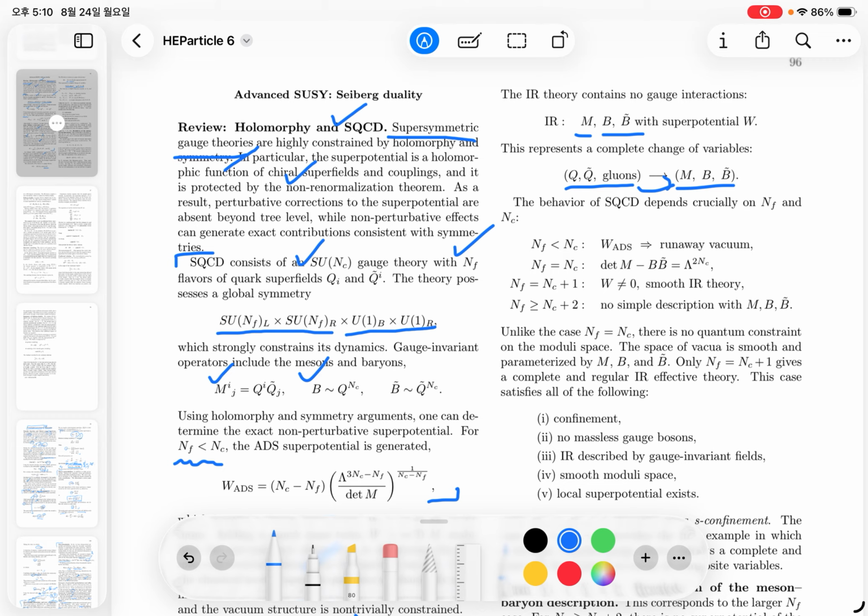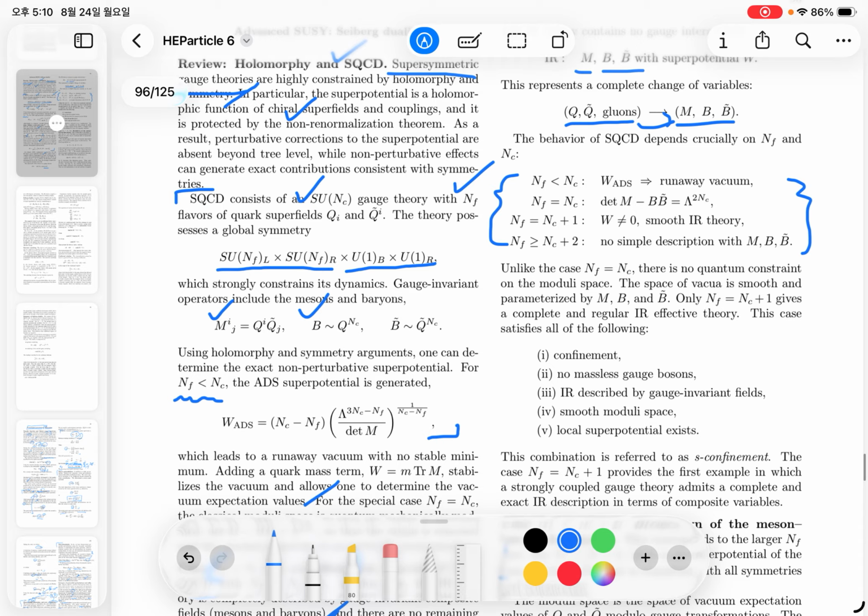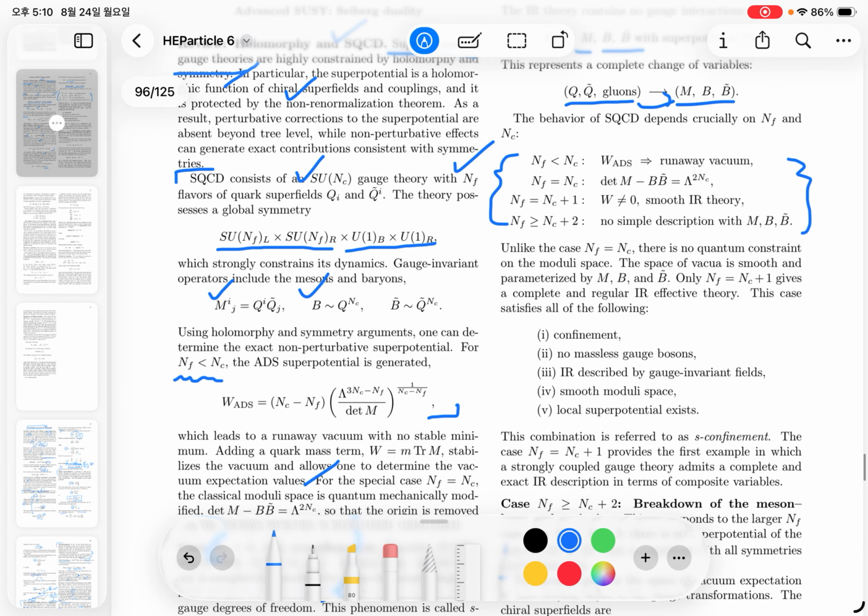So the behavior of SQCD can be summarized depending on NF and NC: the ADS superpotential, moduli space, complete IR theory, and if NF is larger than or equal to NC plus 2, then there is no simple description in terms of the meson and baryon operators.